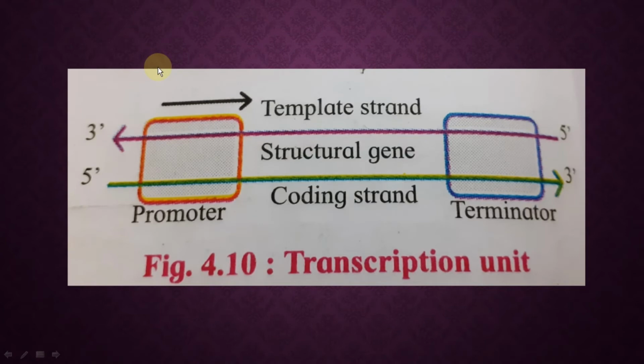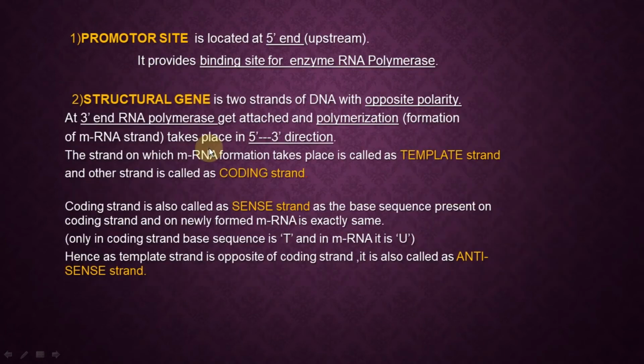Always towards the 3' end, upstream, RNA polymerase gets attached and the synthesis of the new strand takes place. Naturally, if this is the 3' end, the new strand here will be the 5' end. So new strand formation or polymerization takes place in the 5' to 3' direction.